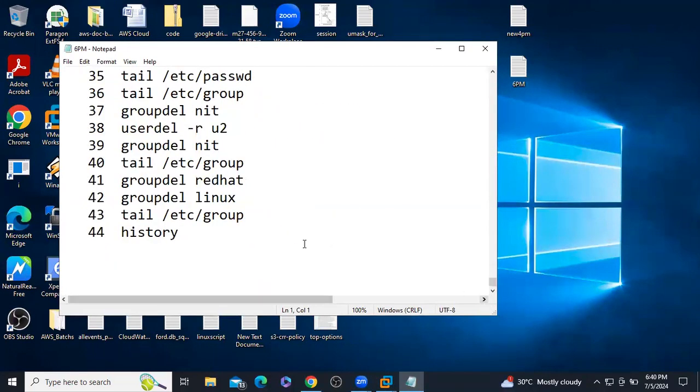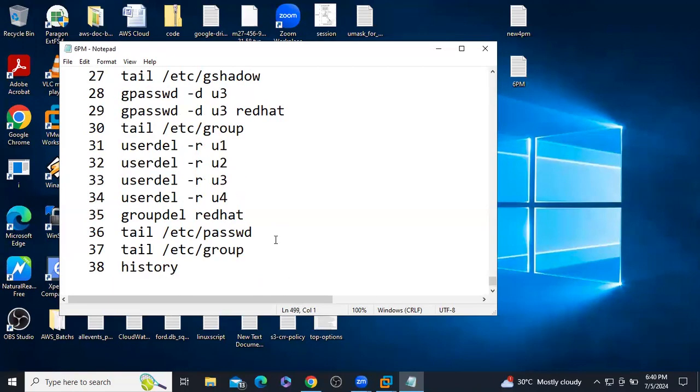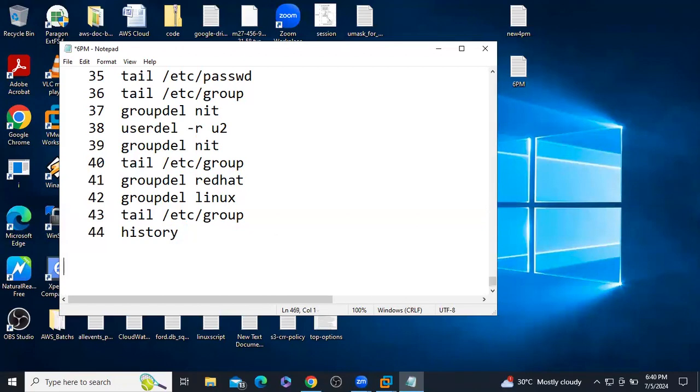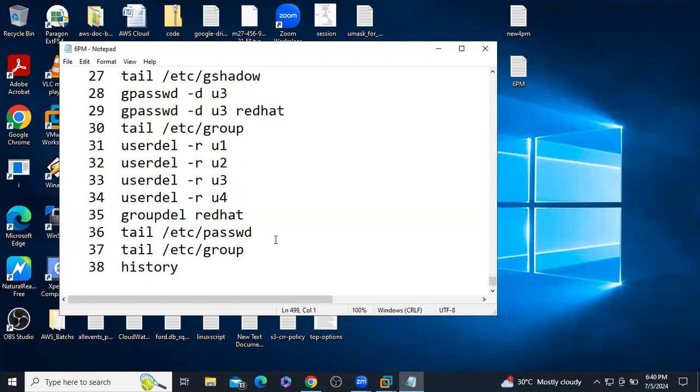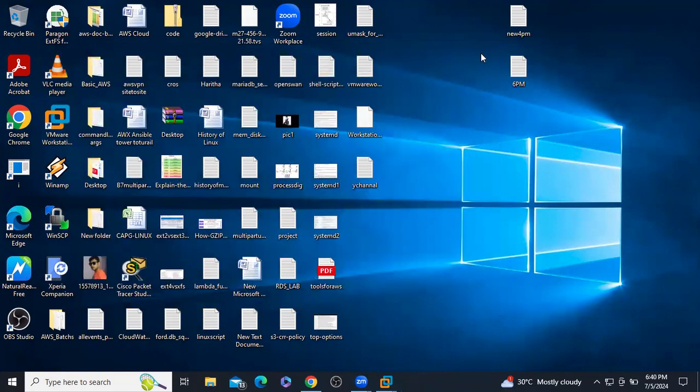Four files as of now. /etc/passwd contains local user properties, /etc/shadow contains local user password properties, /etc/group contains local group properties, /etc/gshadow contains local group password properties, right? So four files as of now we discussed.